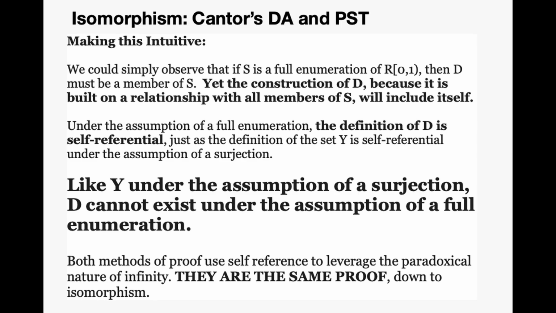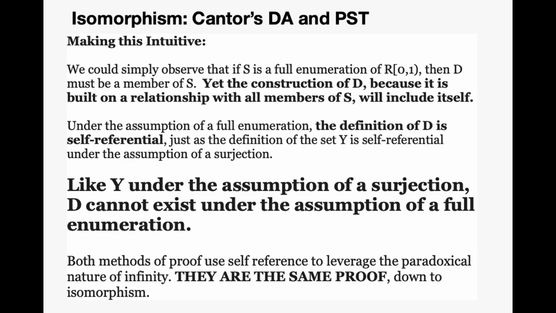Making this intuitive, we could simply observe that if S is a full enumeration of reals on 0, 1, then D must be a member of S. Yet the construction of D, because it is built on a relationship with all the members of S, will include itself. Under the assumption of a full enumeration, then, the definition of D is self-referential, just as the definition of the set Y is self-referential under the assumption of a surjection. Like Y under the assumption of a surjection, D cannot exist under the assumption of a full enumeration.